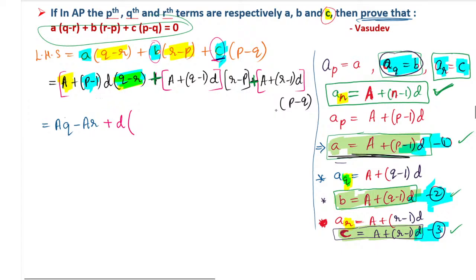First we multiply p with the q and p with the r. P into q is pq. P into r is minus pr. Okay. Second one, minus 1, we have minus 1 with the q, minus 1 with the minus r. Minus 1 into q is minus q only. Minus 1 into minus r is plus r.